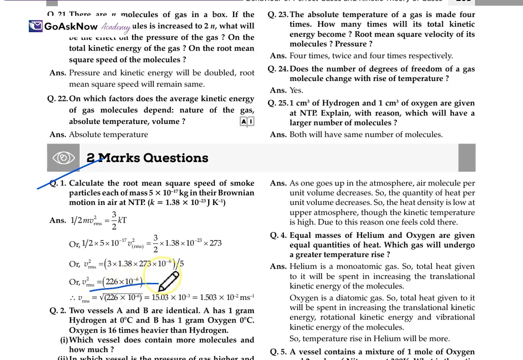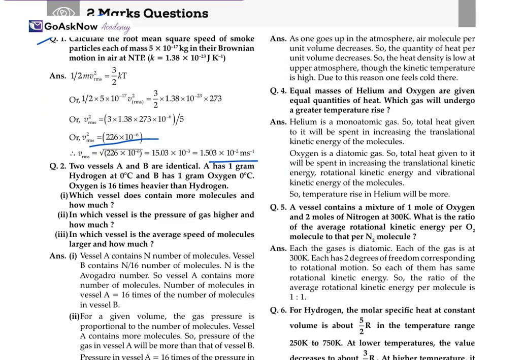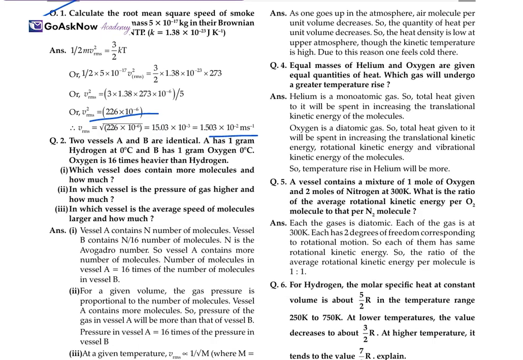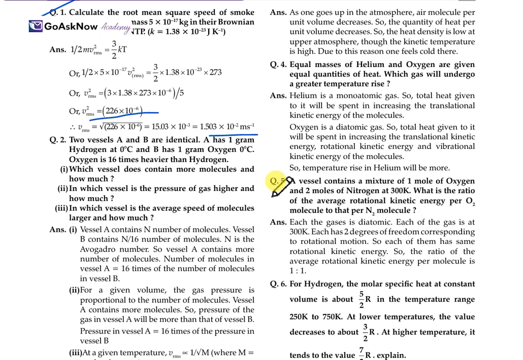So when we solve or simplify the equation here, we get V RMS equals 1.503 into 10 to the power minus 2 meter per second. So whatever equations we have studied for the perfect gas and for Boltzmann and all, on the basis of that only we'll have to find out the values of different quantities and all.